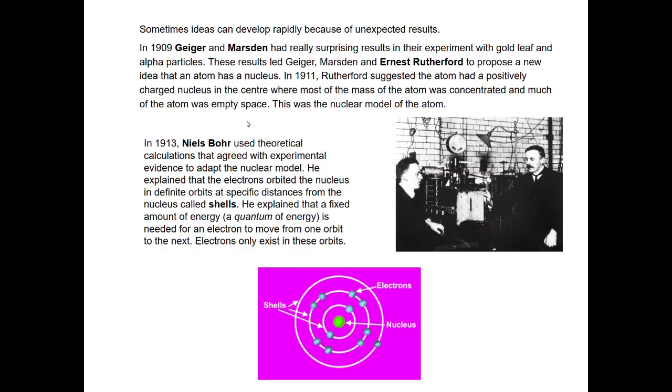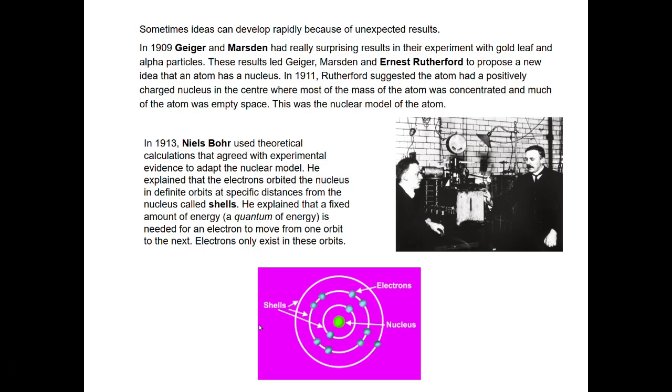In 1913, Niels Bohr used theoretical calculations that agreed with experimental evidence to adapt the nuclear model. He explained that electrons orbited around the nucleus in specific distances. These were called shells. The further away it is and the more shells you add, the higher the energy level.